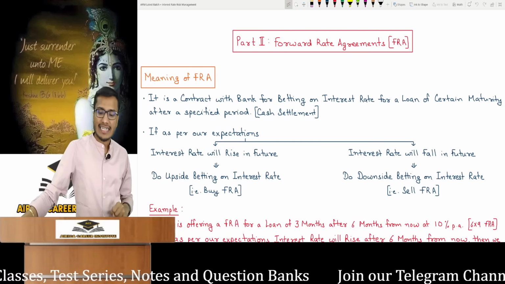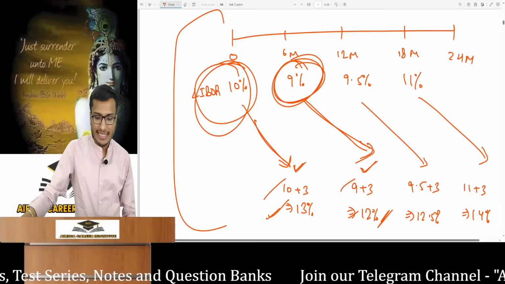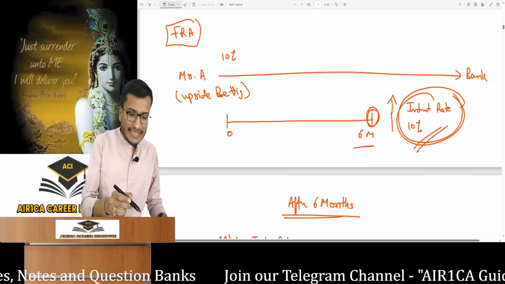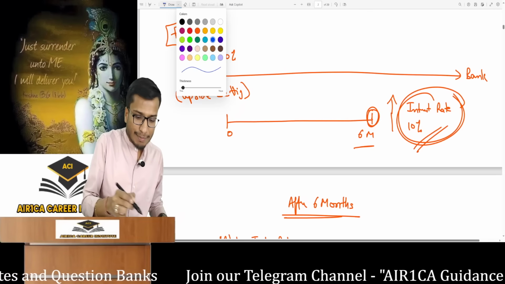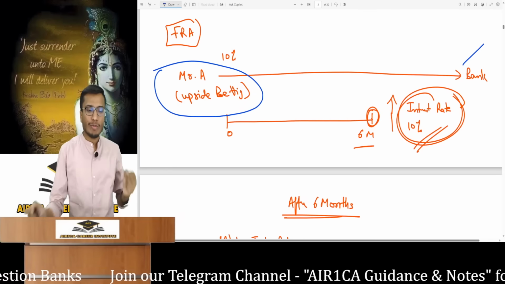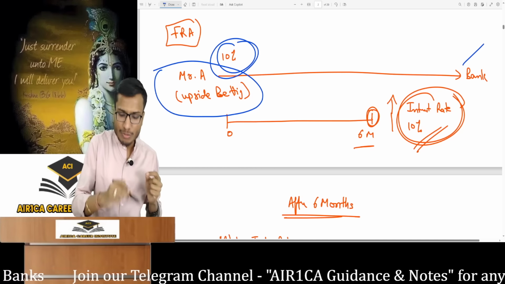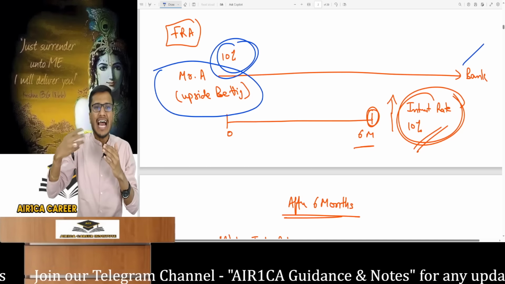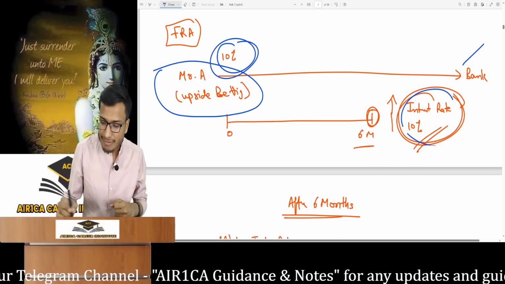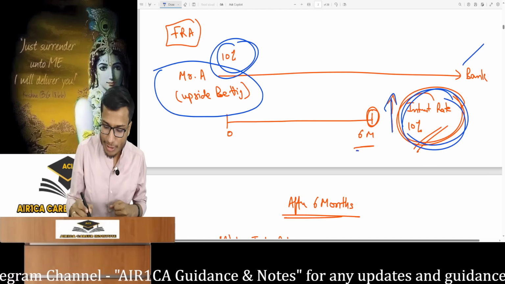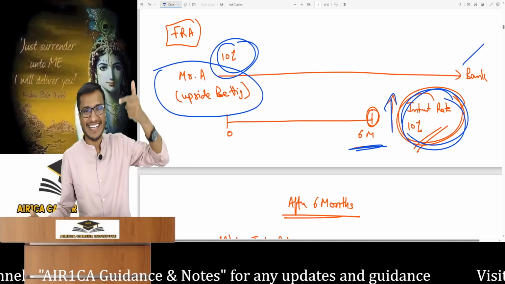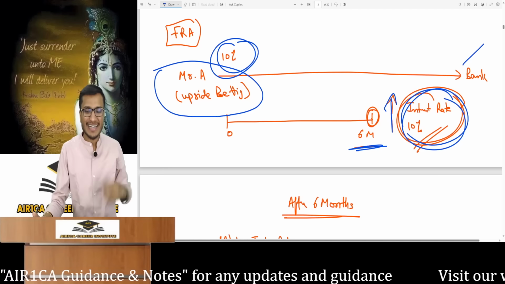Now, how does the betting truly work here? It's very simple. Try to understand this. Look here. Mr. A is a particular person and he goes to talk with the banker because he is visiting the bank. Now, what exactly does he tell the bank? He says, look, I anticipate that 6 months from today, the market interest rate will go above 10%. Mr. A told the banker. This means he made an upside bet, a bet where he expected the interest rate to clearly rise.